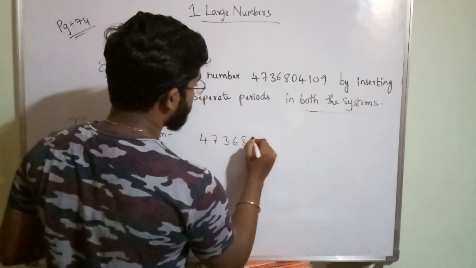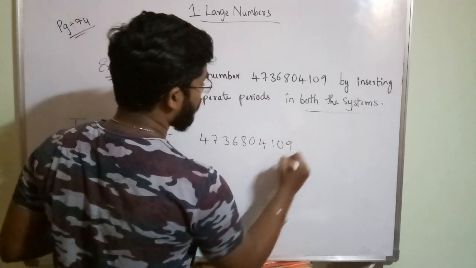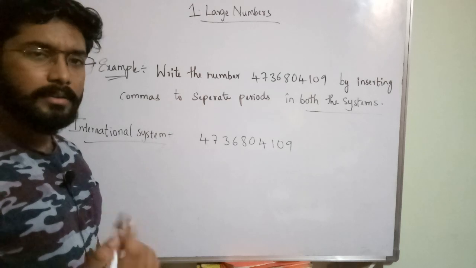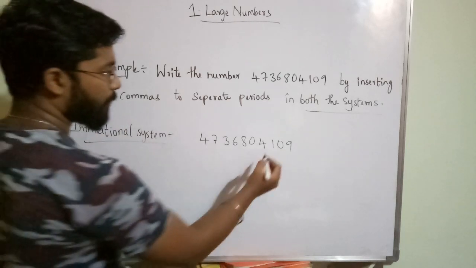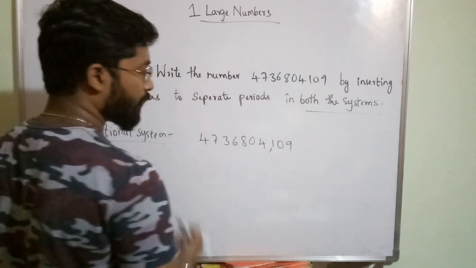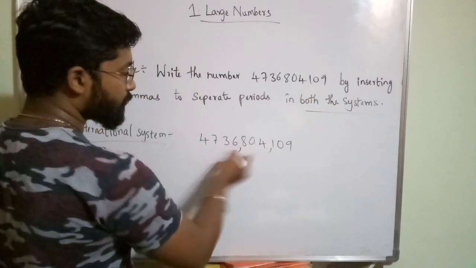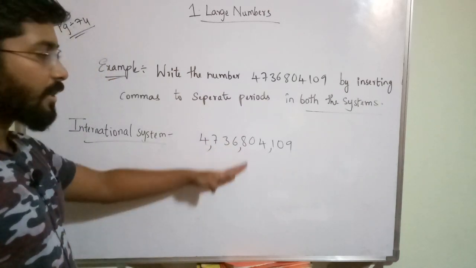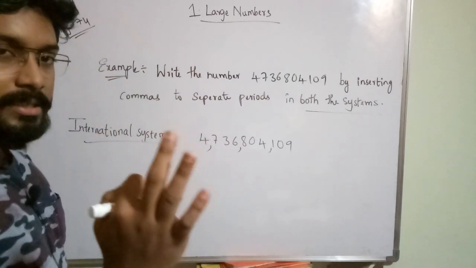4736 804 109. Here in every period there are 3 digits. Coming from right to left, after the first 3 digits I put 1 comma, after the next 3 digits 1 comma, after the next 3 digits 1 comma, because every period has 3 places.